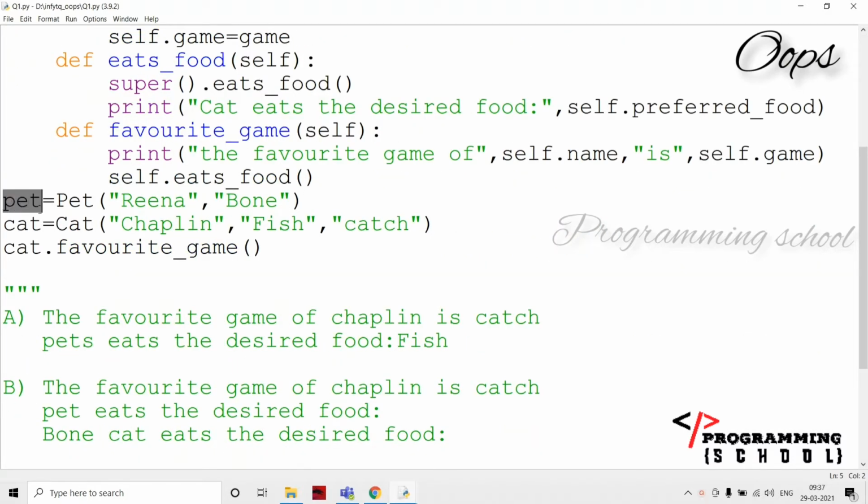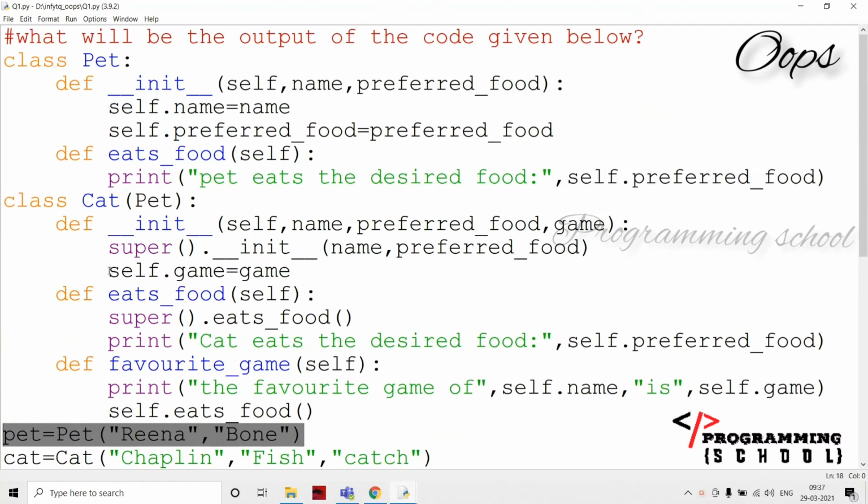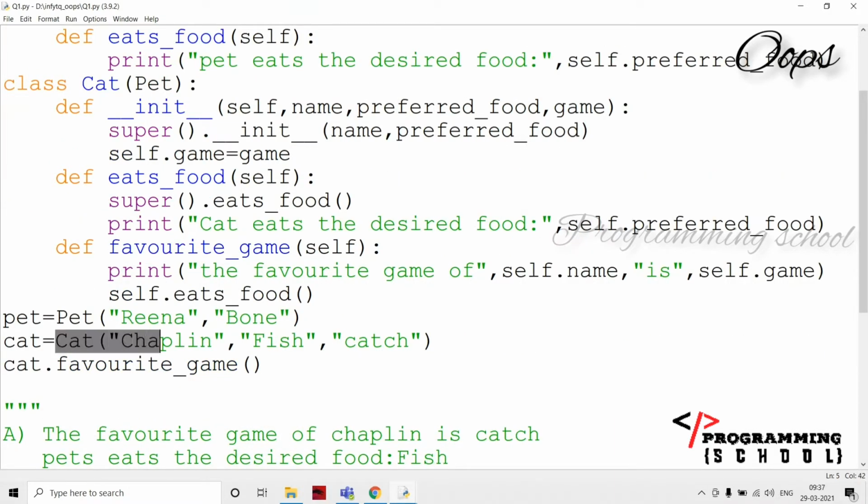Here, a pet is an object created for the pet class, and a cat is the object for the cat class, and it is going to be calling a function. First of all, when I'm creating an object, the name is equal to Rina, and the preferred food is equal to bone. And cat is equal to cat of. When it is creating an object, it is going to call the super constructor also. Name is equal to chaplain, and preferred food is equal to fish here. And self dot game is equal to catch.